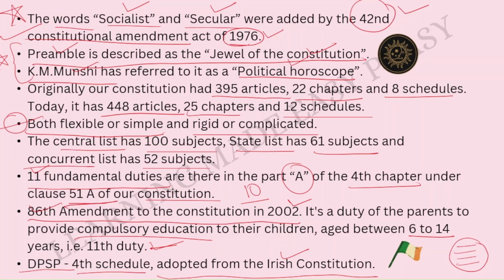So here DPSP, that is the Directive Principles of State Policy, which is in the 4th schedule of a constitution, that is actually adopted from the Irish Constitution. So this thing you need to always remember. Please remember this. This is a flag of Ireland. All right. Okay, so let us now move ahead.